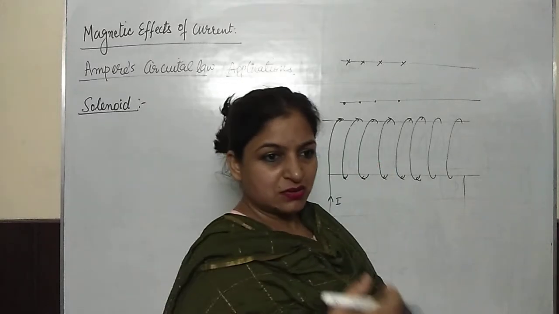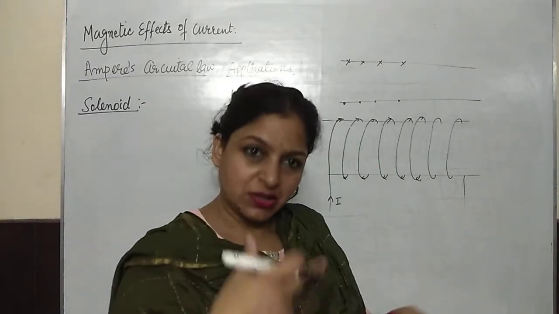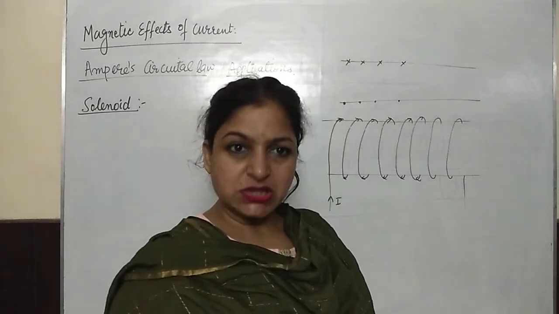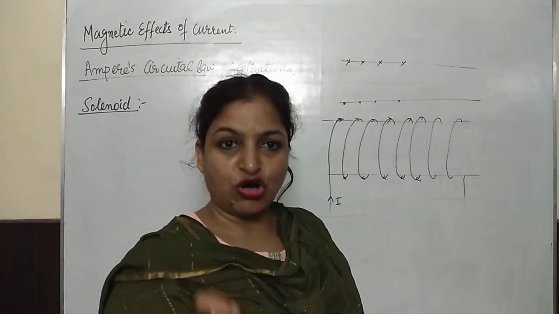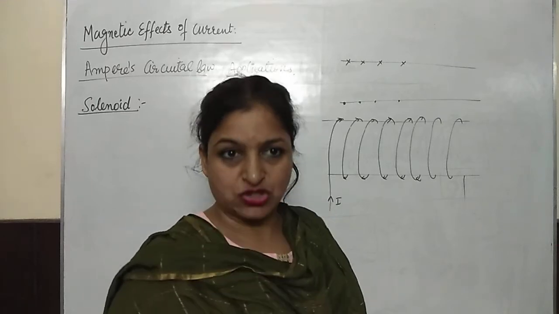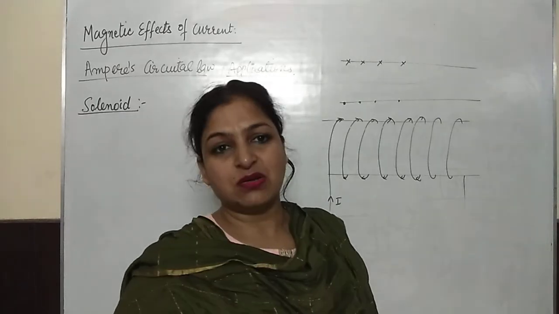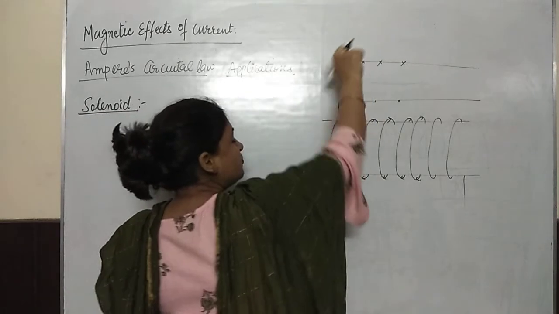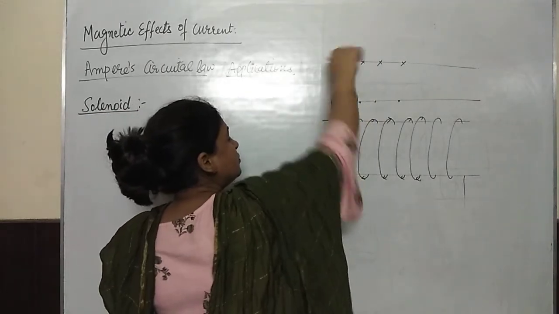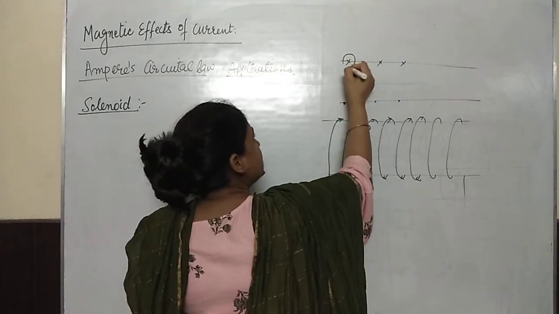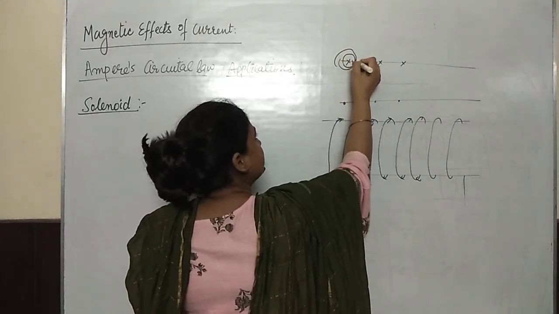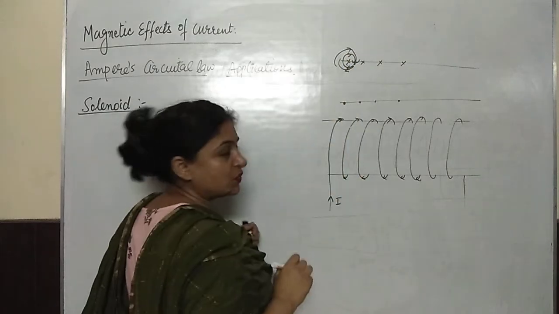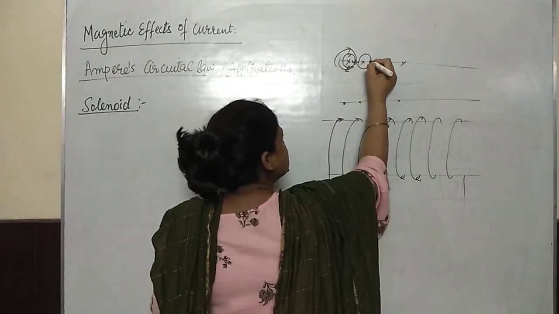Now you see, a complete solenoid in the form of a helix is there, and I am going to consider each loop, each turn of the solenoid, to find out the direction of the net magnetic field. Here current is going inside. You just keep your thumb in the direction of the current and curl your fingers. So here magnetic field lines are clockwise. In this way, here also magnetic field lines are clockwise.